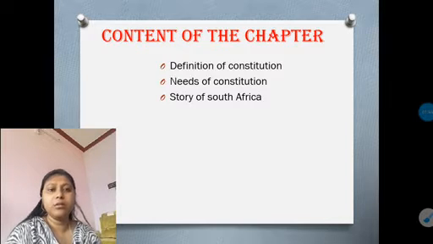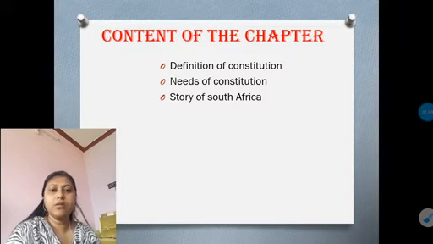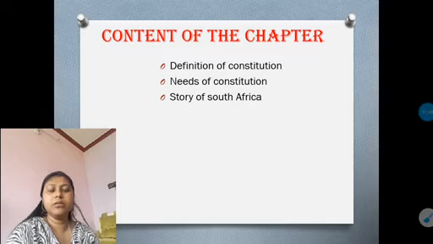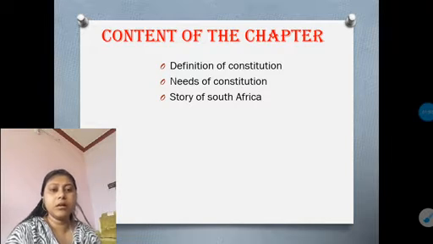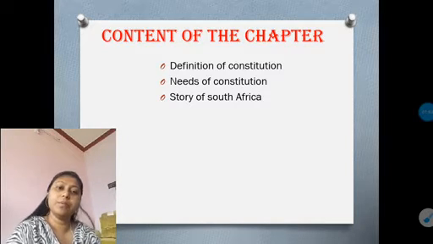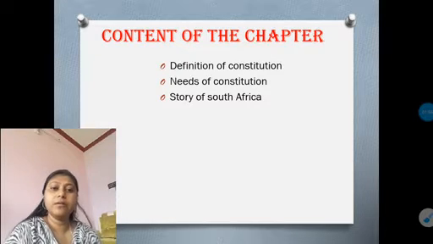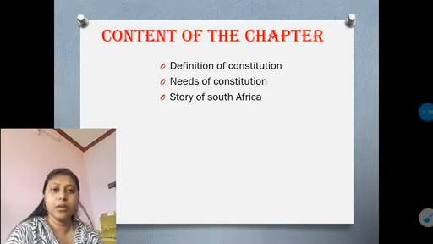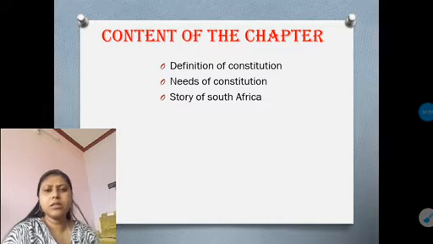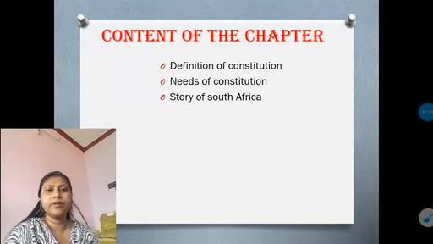In this story we have also learned about the struggle between the black people and the white people, the struggle of the black people for getting freedom and their constitution. So these things we have to know in the South Africa story.